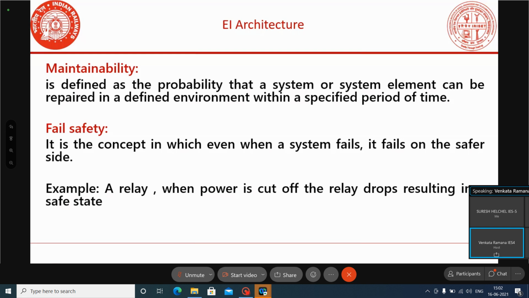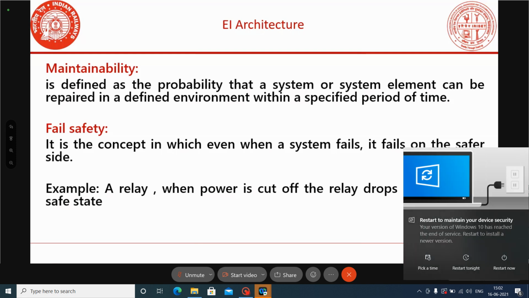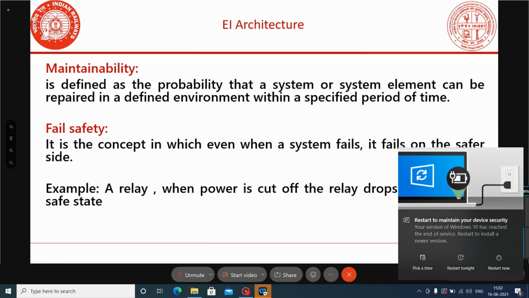Normally, every conventional relay interlocking itself is a fail-safe arrangement, because to control any gear we always use relays, using the relay front contact. If any failure occurs, immediately the relay will drop, and we are not able to drive the gear.